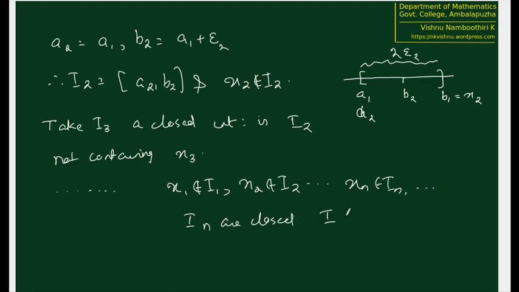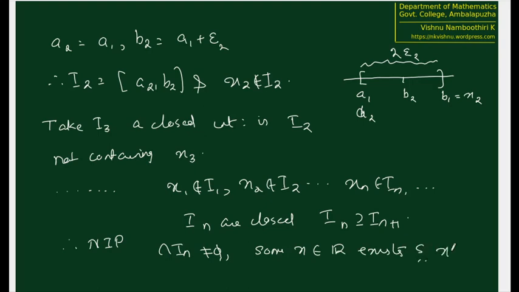Not only that, each In contains In plus 1. Therefore, by the nested interval property, the intersection of the In is not empty, and some x in R exists such that x is in the intersection of the In. But what is the property of the intersection of the In? No xi belongs to the intersection of the In. Why?